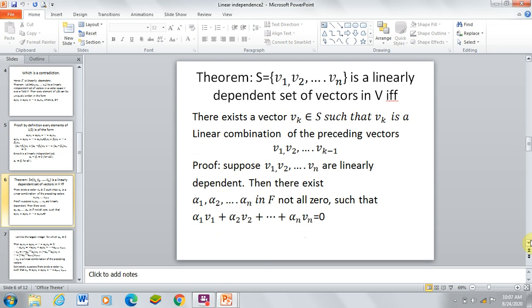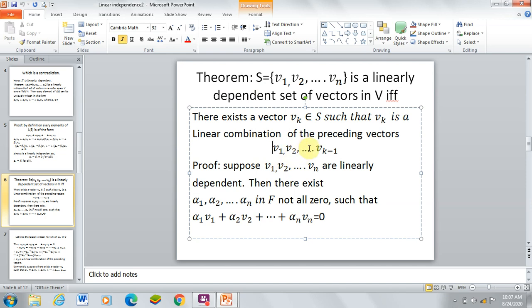Next theorem. The statement of the theorem is: let S equal to {v1, v2, ..., vn}. S is a linearly dependent set of vectors in V if and only if there exists a vector vk belonging to S such that vk is a linear combination of the preceding vectors v1, v2, ..., v(k-1).